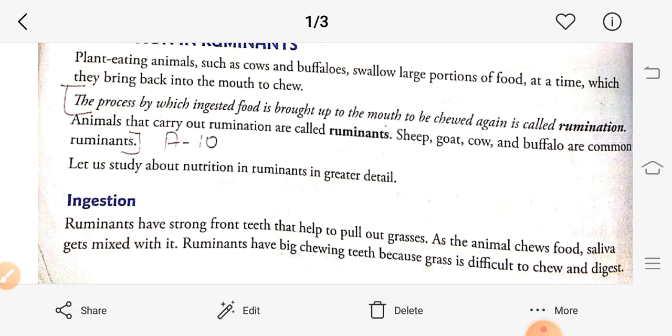And as you have studied in the 6th class, ruminants also have big wide teeth at the back of their mouth, which help them to chew the food easily and to digest it properly.